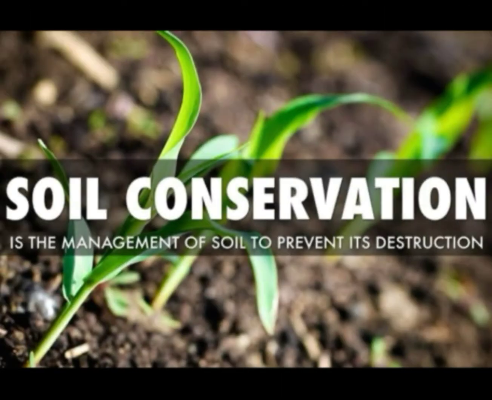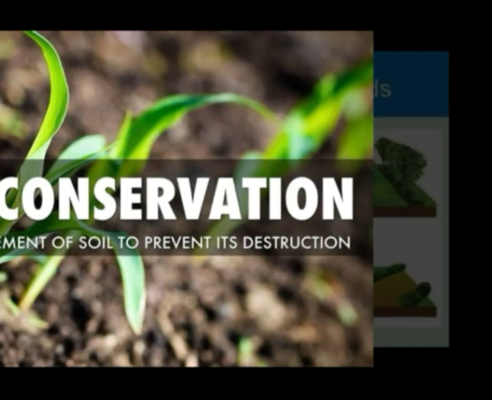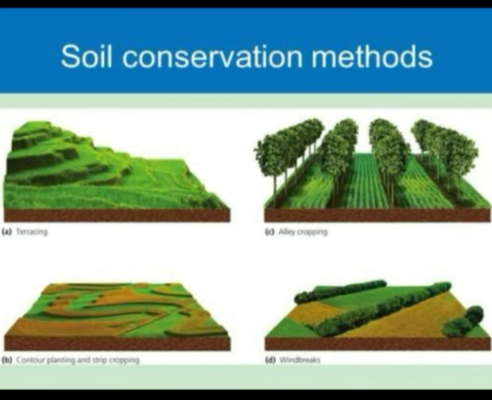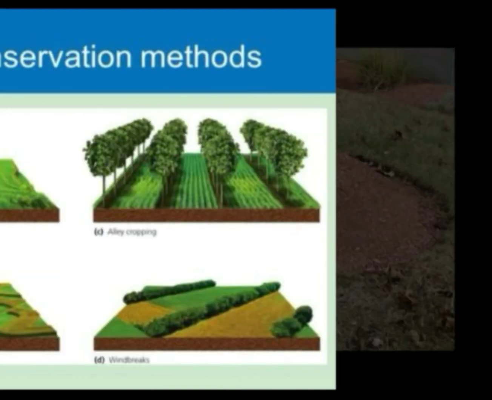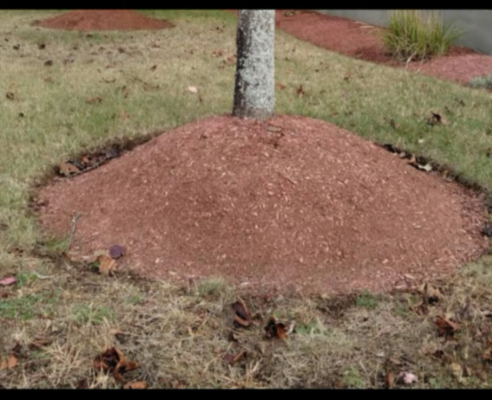Now we are going to see about soil conservation. Soil conservation means the management of soil to prevent its destruction, right? Here we have some soil conservation methods like mulching, contour barriers, rock dam, terrace farming, intercropping, contour ploughing, and shelter belts. We have various methods to conserve our soil. This picture shows the mulching process, where bare ground between plants is covered with a layer of organic matter.